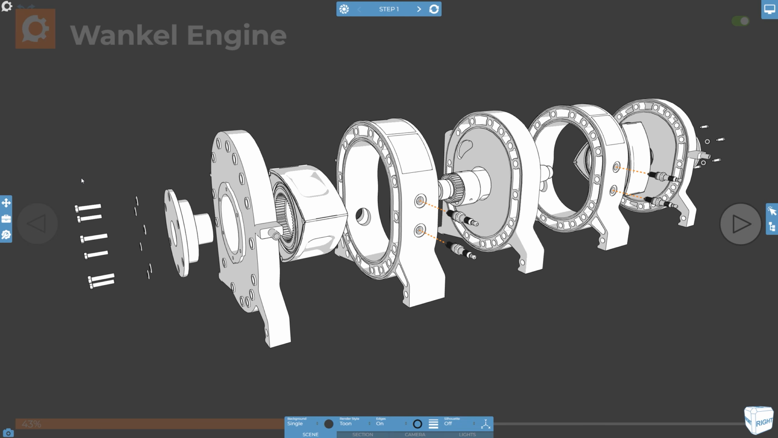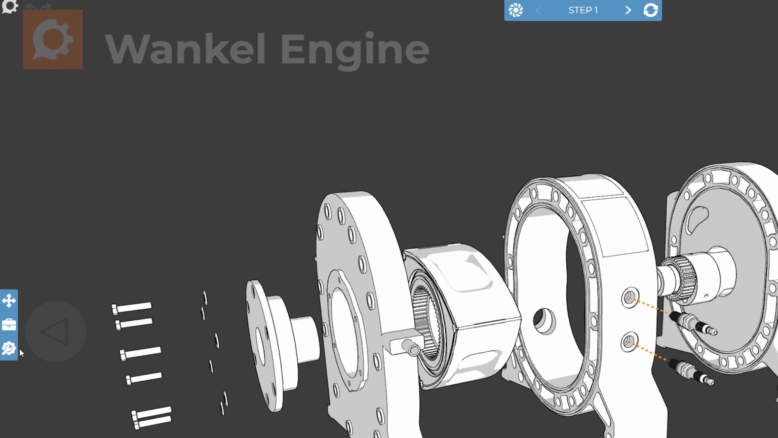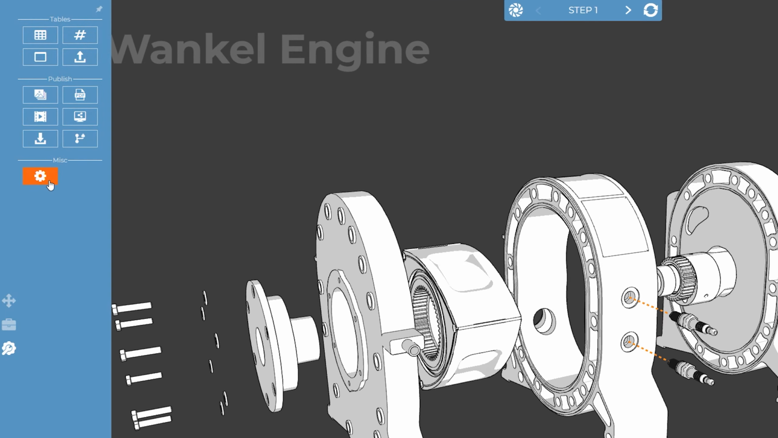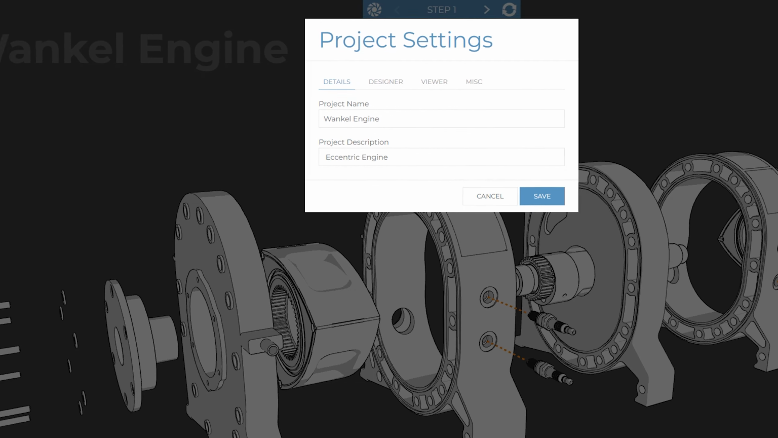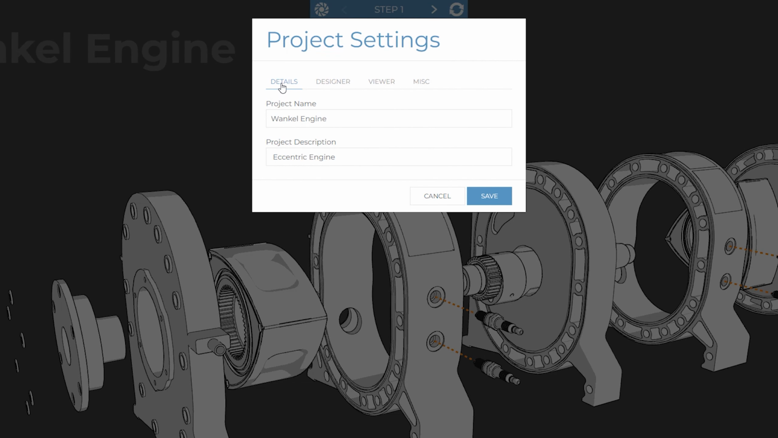In this video, we're going to take a look at the settings available for your Cadassio projects. The project settings can be found within the designer on the Tools slide-out menu under Miscellaneous. The first tab that appears is the Details tab. From here, you can easily modify a project's name and description without having to leave the designer.